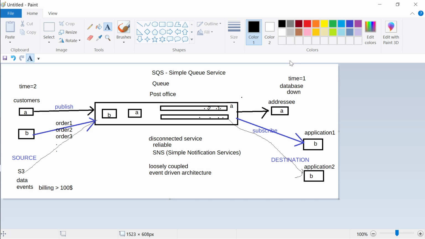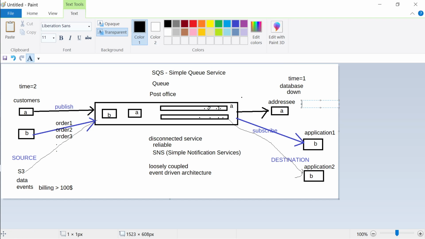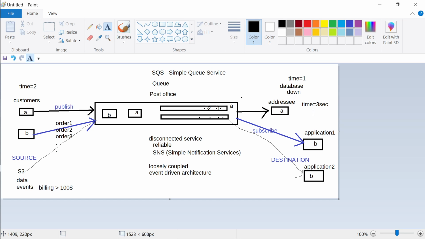Right. Now let's say at time equal to 3, in the third second, the database came up. What will the service which is connected to your database do? So let's assume you have a service on the right hand side which is connected to your database. The first thing it will do is look out, was there any order placed in the queue? What will that service find in the queue at time equal to 3 seconds?